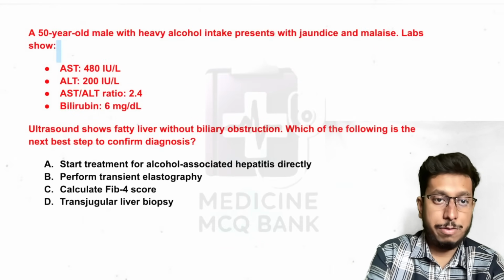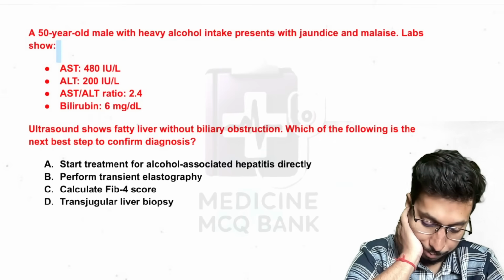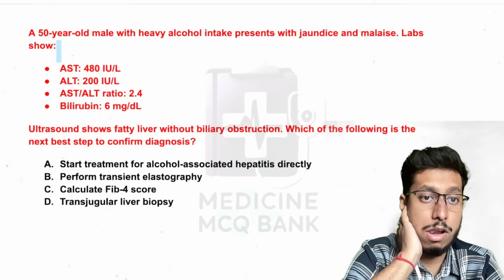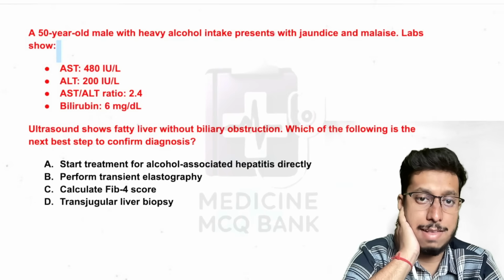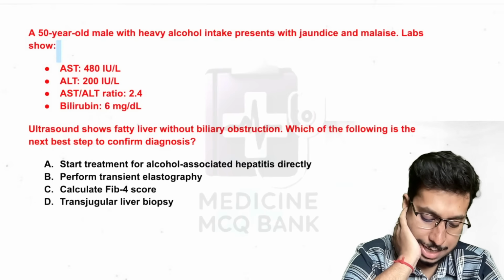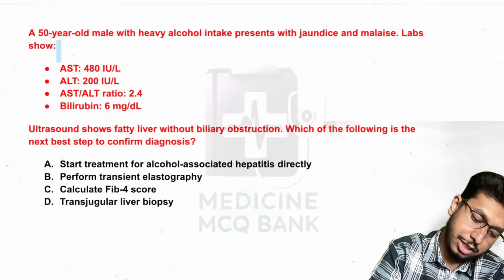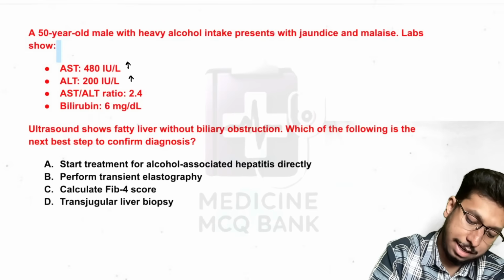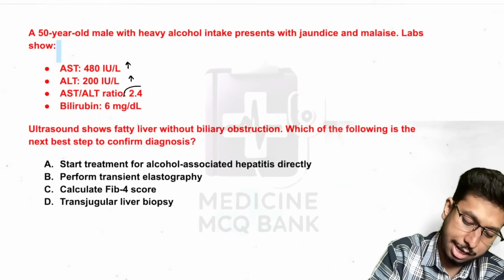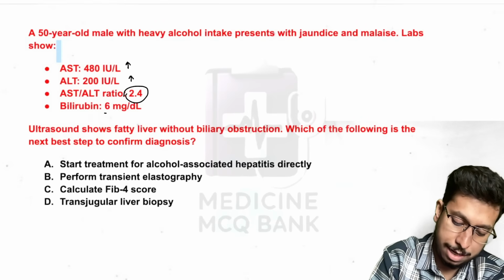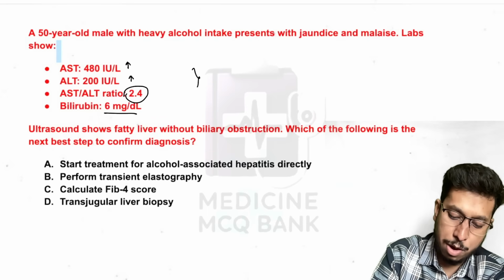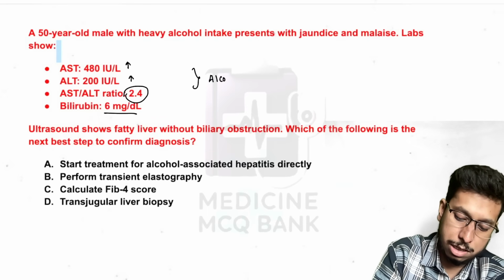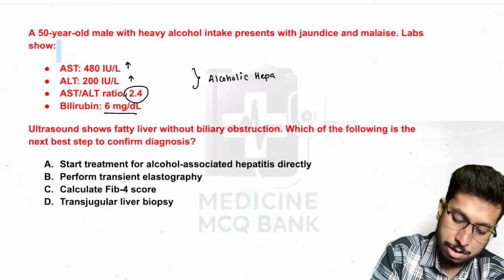Coming to the next question: a 50-year-old male with heavy alcohol intake presents with jaundice and malaise. Lab shows AST elevated, ALT elevated. But if you check the ratio, AST/ALT ratio is more than 2.4, bilirubin is 6. So these are pointing towards alcoholic hepatitis. All right, alcoholic hepatitis.